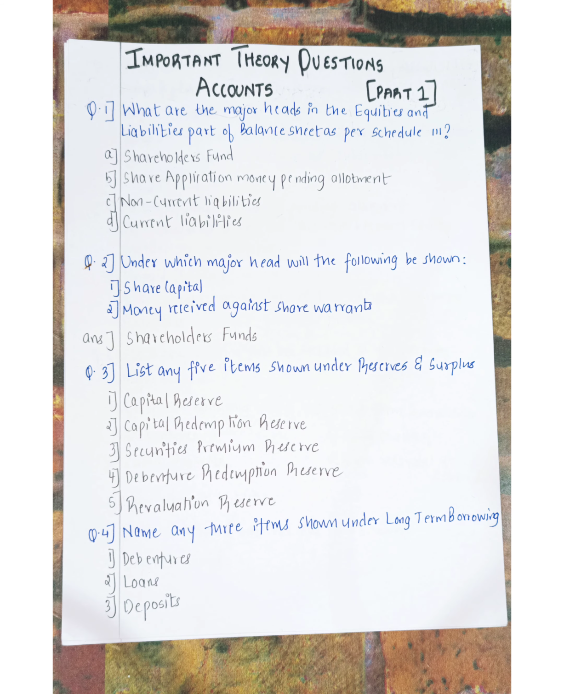Next we have: list any 5 items that come under reserves and surplus. You may get a question wherein you are asked to just name some items that come under a particular heading. In this question we are asked about reserves and surplus. So we have capital reserve, capital redemption reserve, securities premium reserve, debenture redemption reserve and revaluation reserve. Next we move on to question number 4: name any 3 items that come under long-term borrowings. First is debentures, then loans and then public deposits.